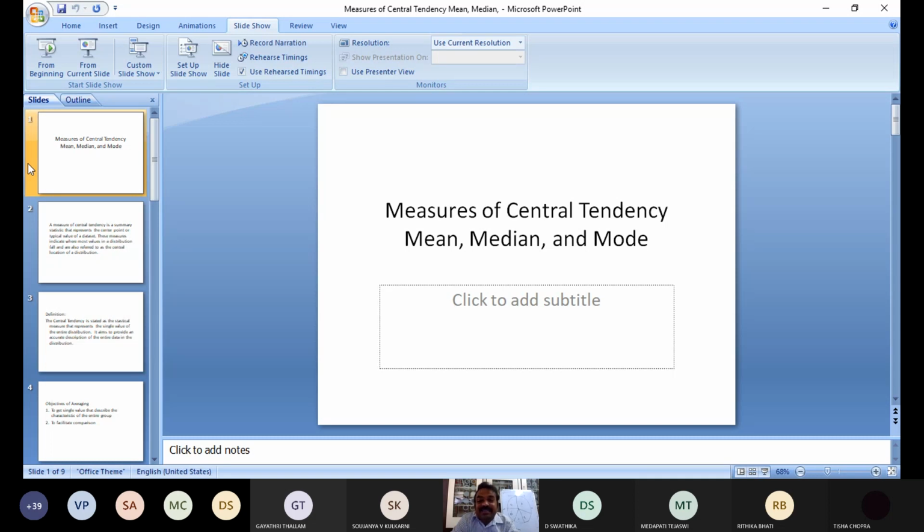Here we have 3 measures, 3 techniques, 3 methods of measuring central tendency: mean, median and mode. These are the 3 methods of the measures of central tendency. Simple, don't confuse.